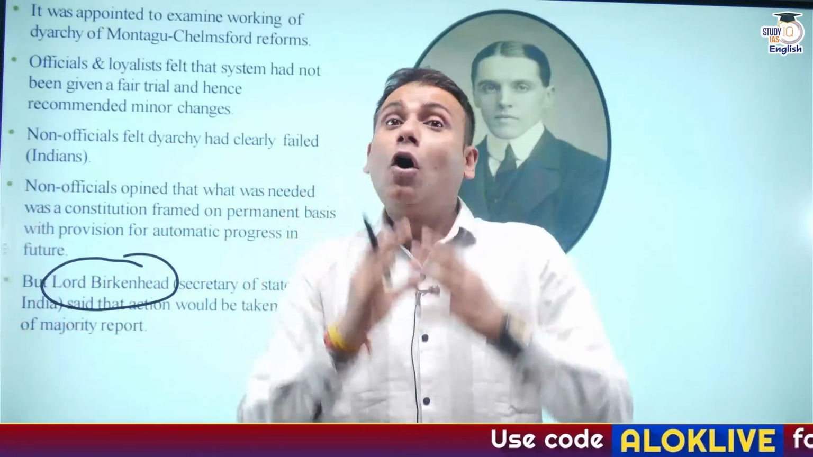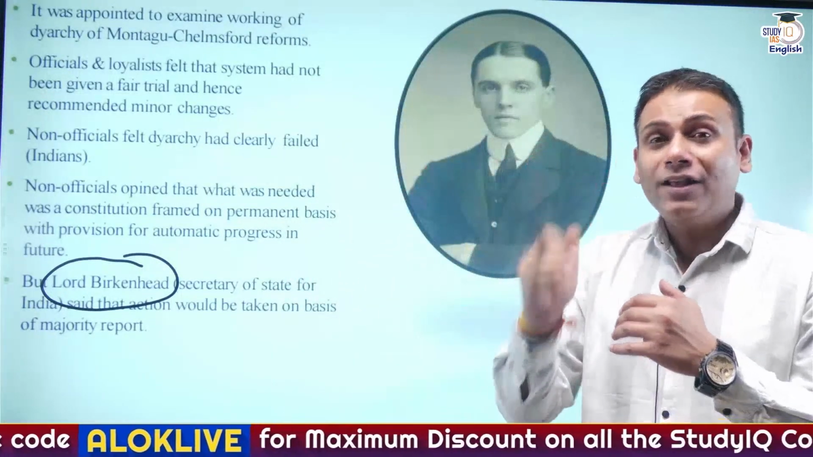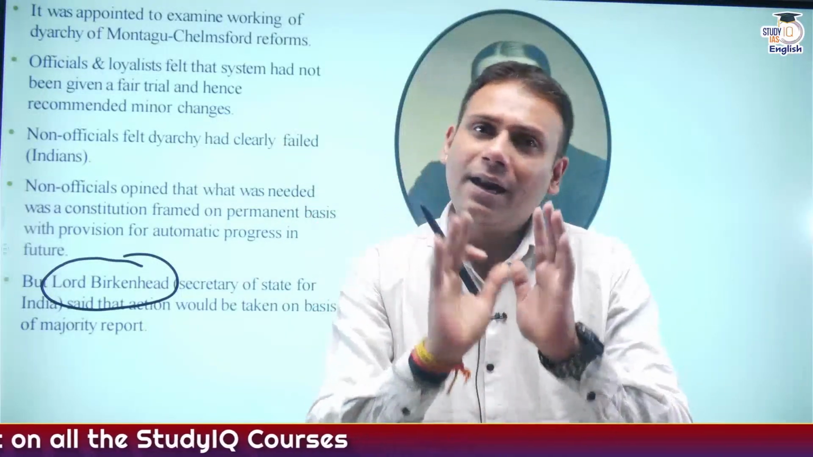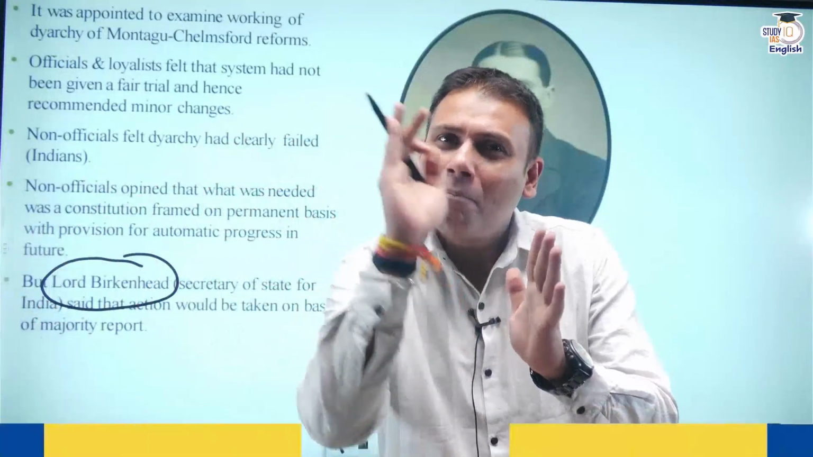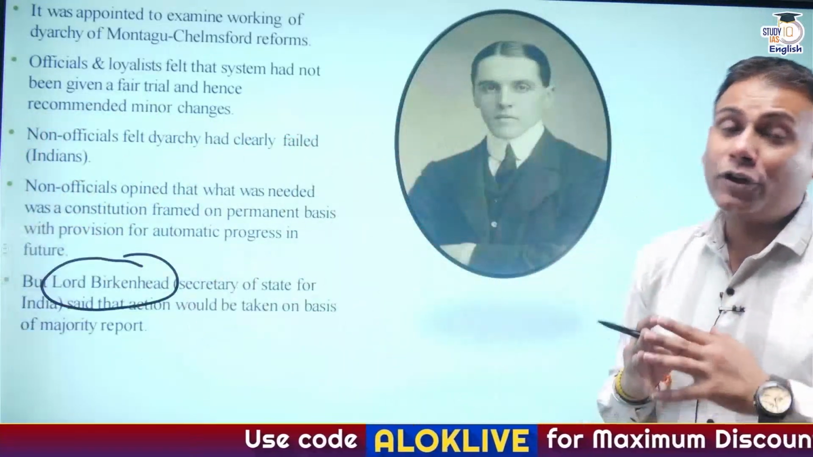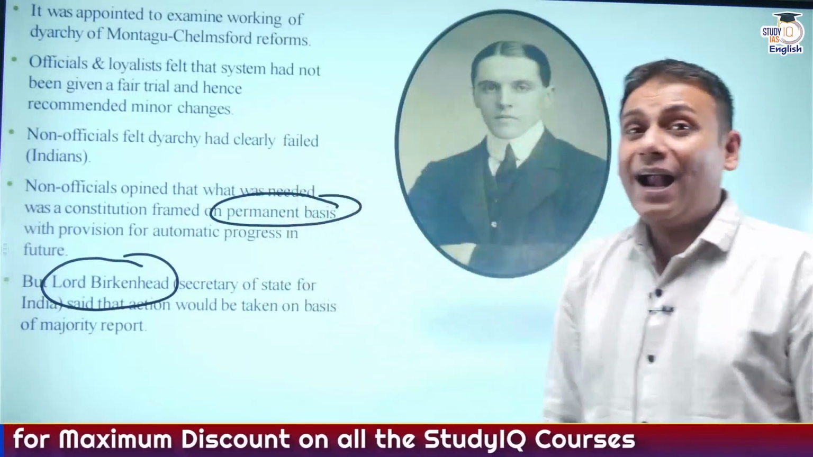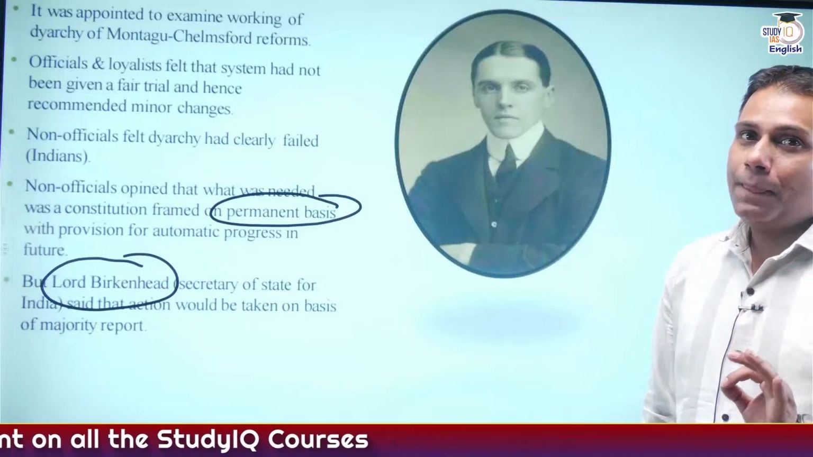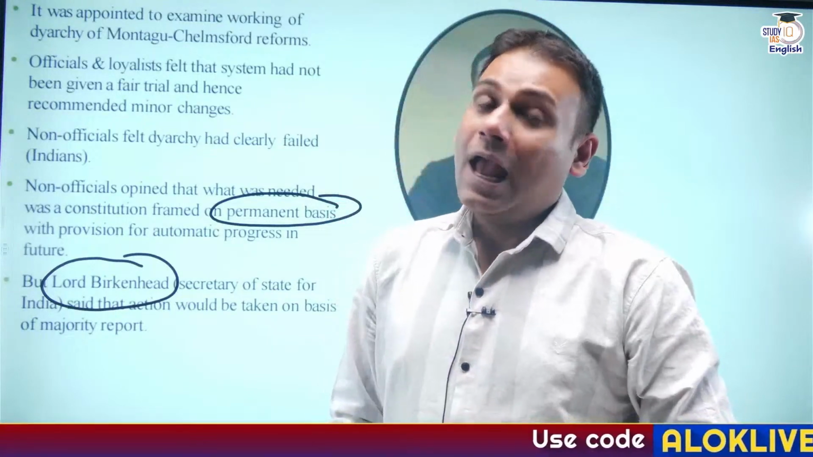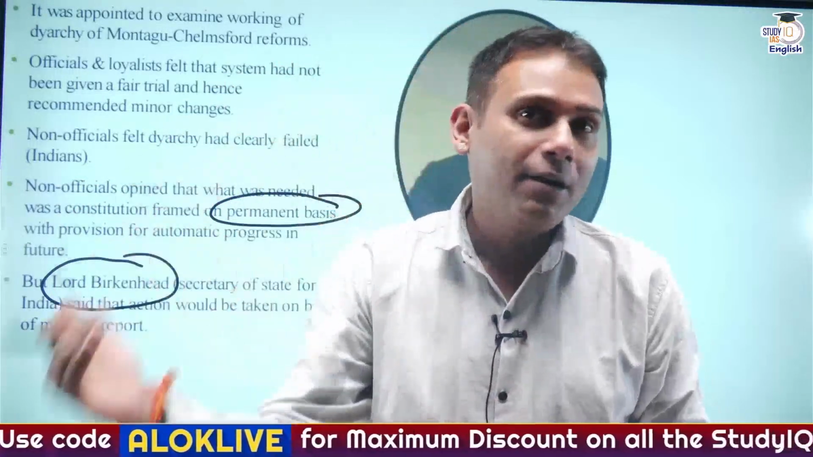Officials, or the Englishmen, believed that diarchy in India is working in a smooth manner. It has certain discrepancies, but still, diarchy is working properly, and certain minute changes are required. On the other hand, the Indians, or the non-officials, believed that we want a constitution on permanent basis that would be framed by the Indians itself, and diarchy is not working up to the mark at the provincial level. This was the belief of the Indians or the non-official members of the Muddiman Committee.